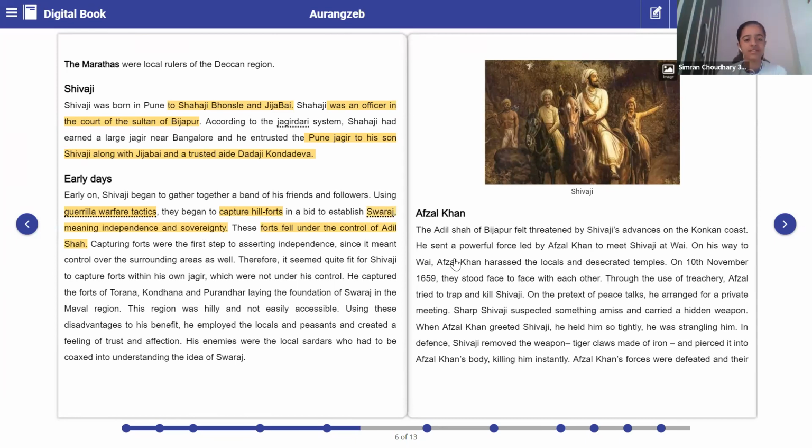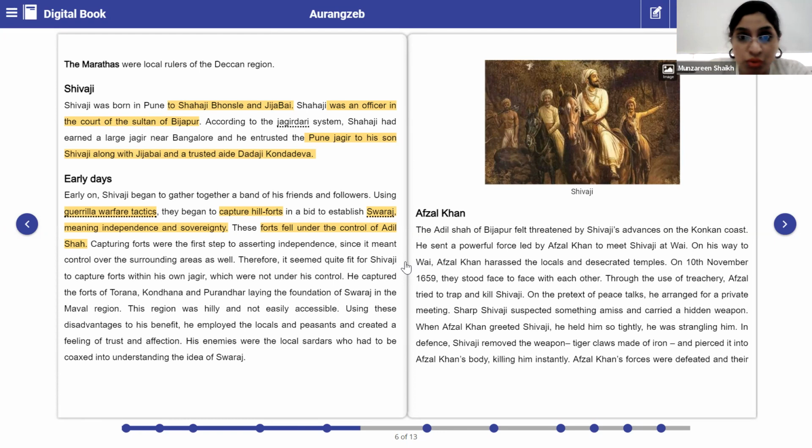Capturing forts was the first step to asserting independence, since it meant control over the surrounding areas as well. Therefore, it seemed quite fit for Shivaji to capture forts within his own Jagir, which were not under his control. So basically, he concentrated on capturing the hill forts. Now, hill forts belonged to Adil Shah. And what did Shivaji think? That if he is able to capture those forts which belong to his Jagir, he will